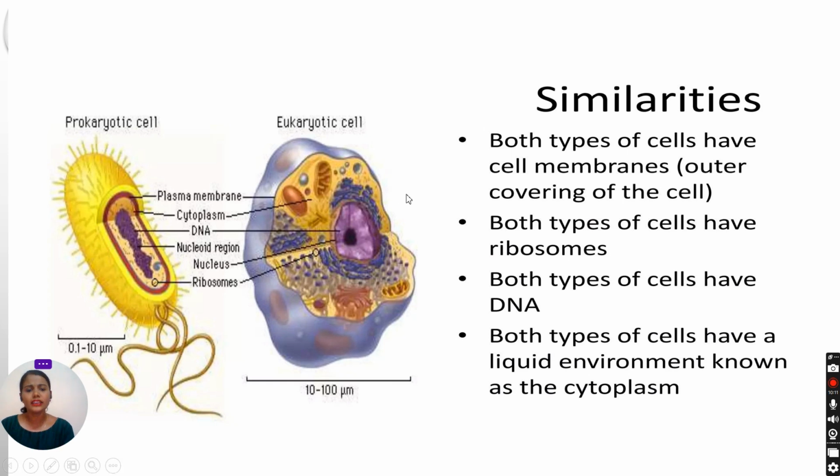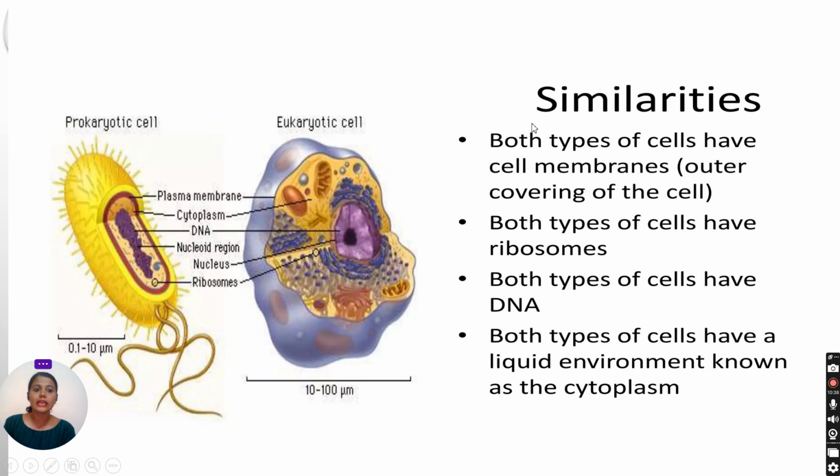Prokaryotic and eukaryotic cells have some similarities. Look at the size of the prokaryotic and eukaryotic cell; you can understand how they differ from each other. This one is 0.1 to 10 micrometers, and here 10 to 100 micrometers. This is a prokaryotic cell, and this is a eukaryotic cell.